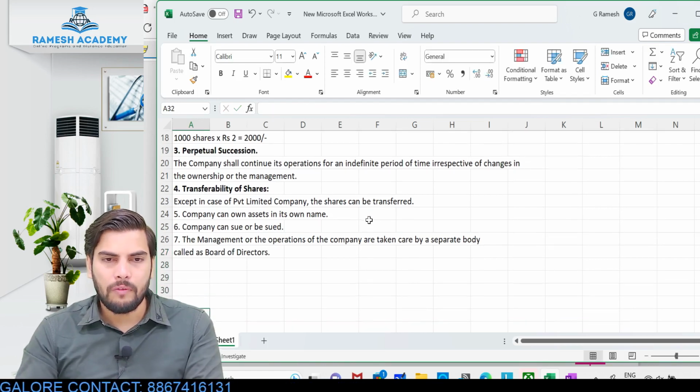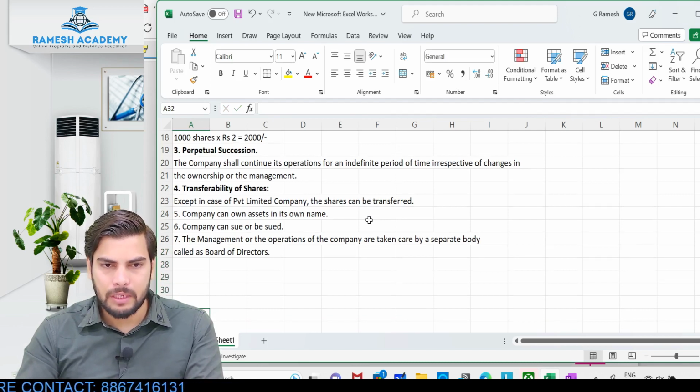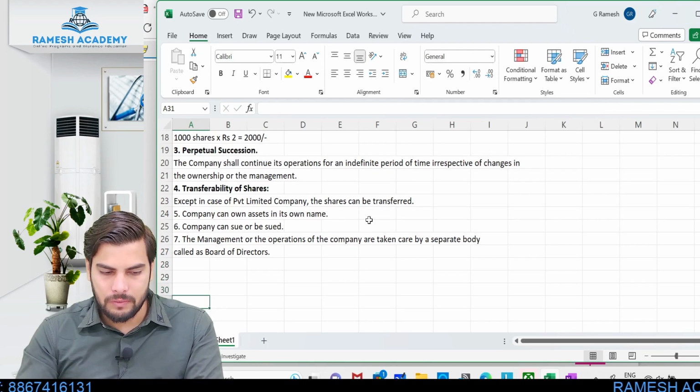Board of directors will be managing the affairs of the company. These will be the people who will be responsible for management of affairs of the company.